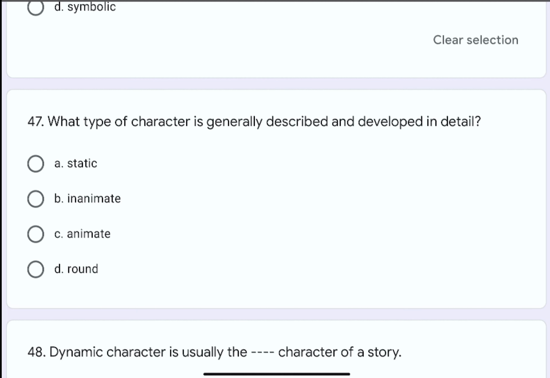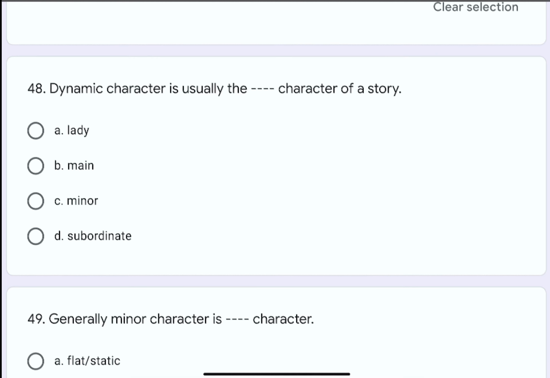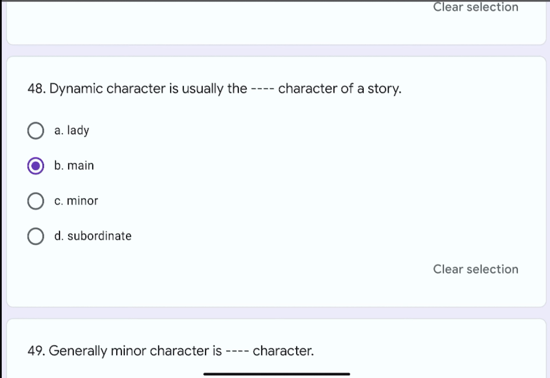Question number 47. What type of character is generally described and developed in detail? The options are A. Static, B. Inanimate, C. Animate, or D. Round. The correct option is D. Round. Question number 48. Dynamic character is usually the dash dash character of a story. The options are A. Lady, B. Main, C. Minor, or D. Subordinate. The correct option is B. Main.